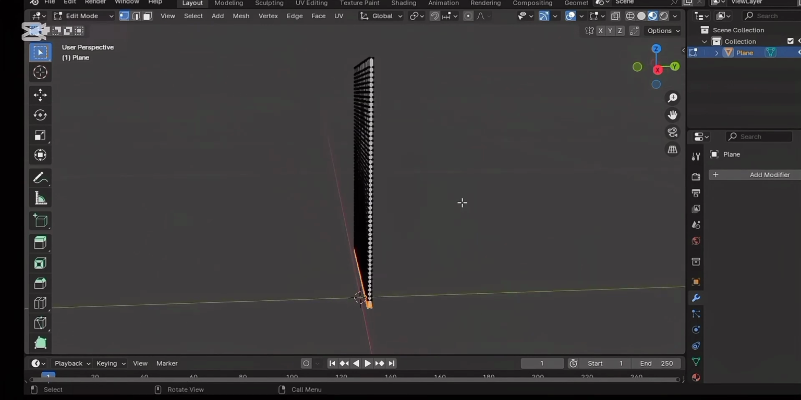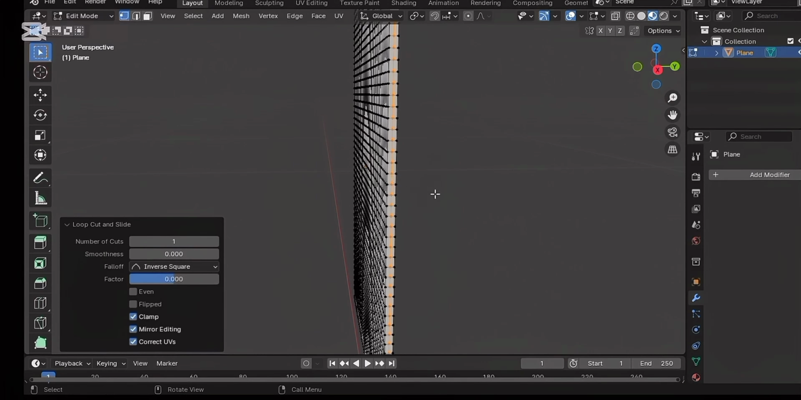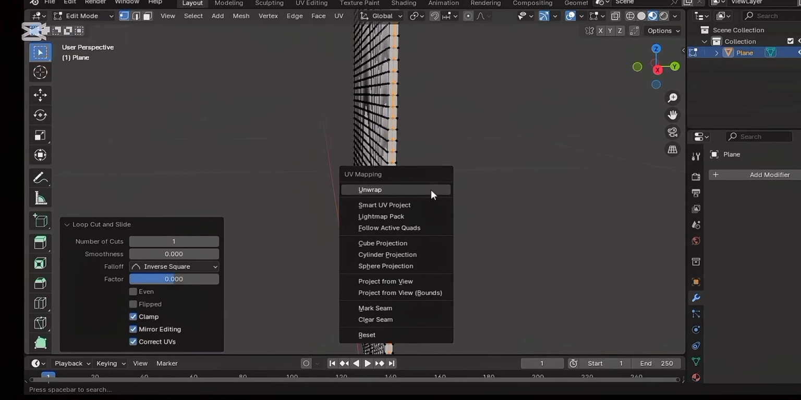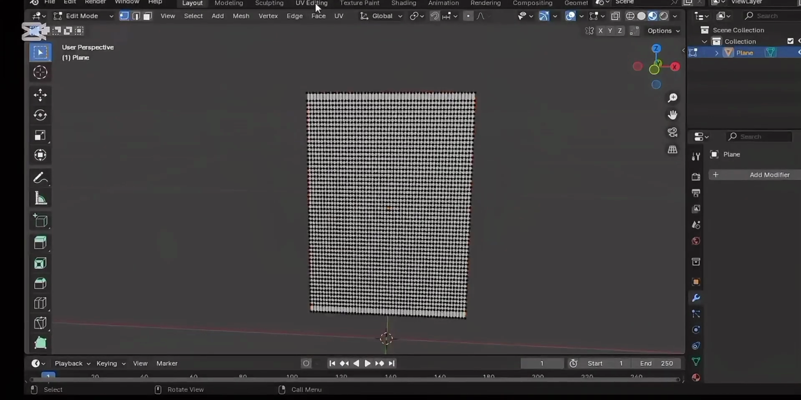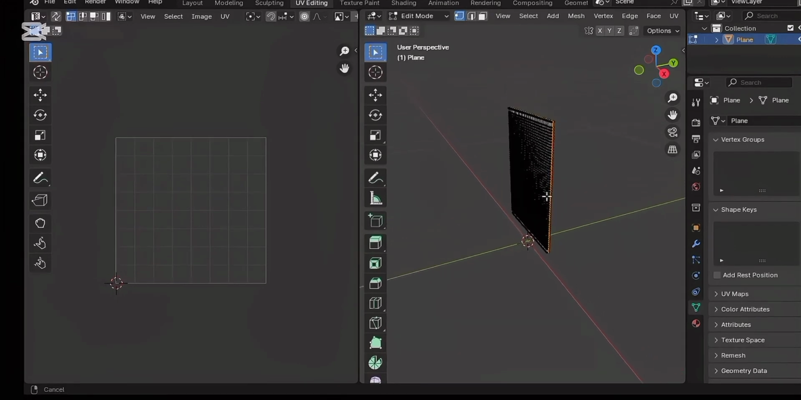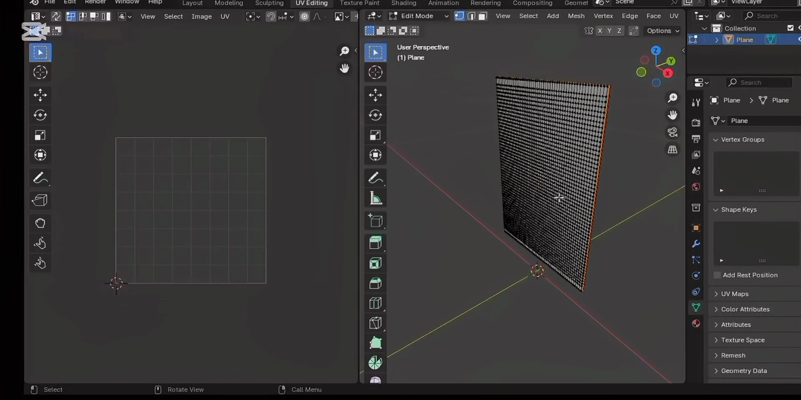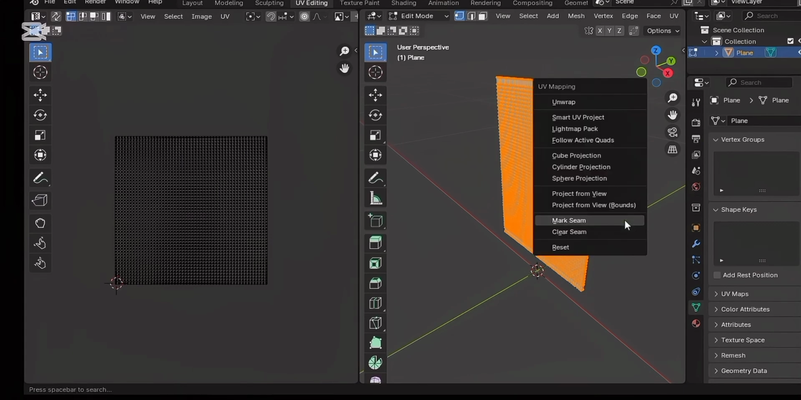So let's put some loop cuts at the center. Ctrl R for loop cuts, in case you don't know. Then put a loop cut at the center. After the loop cut, let's press U to mark seam. After that, let's go to the UV editor to unwrap our work. Press U and click unwrap.